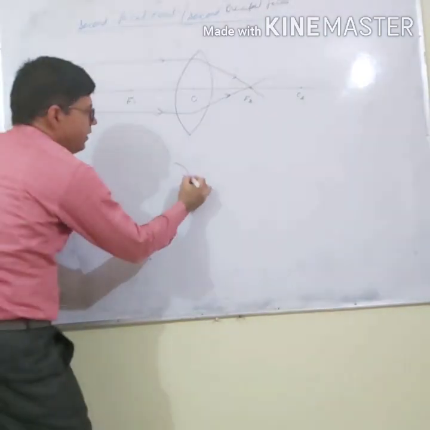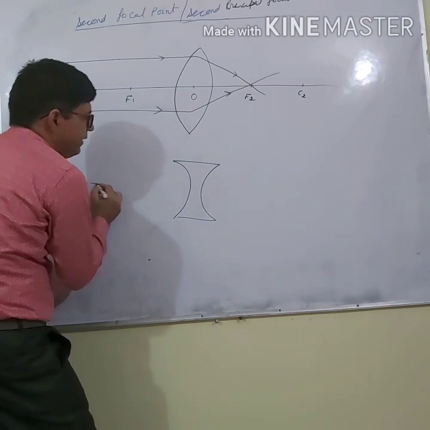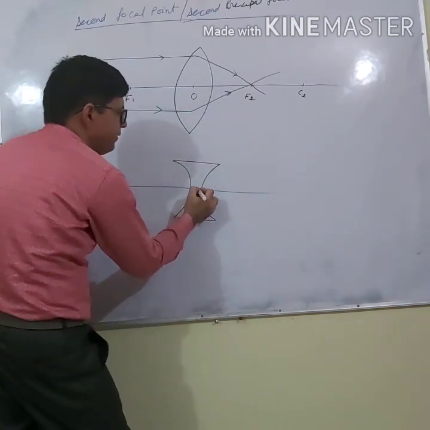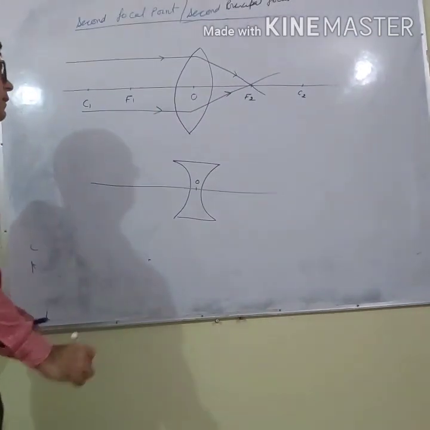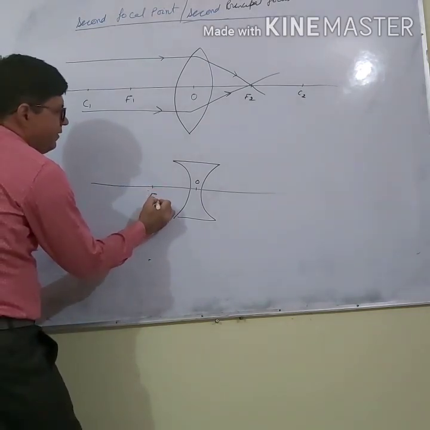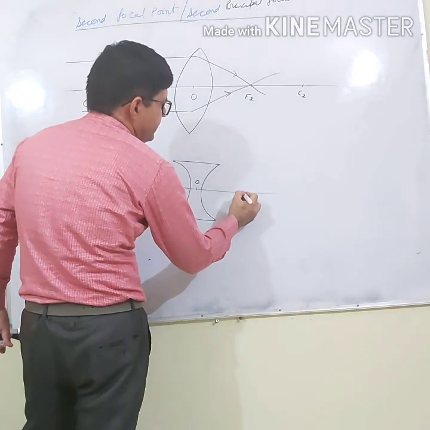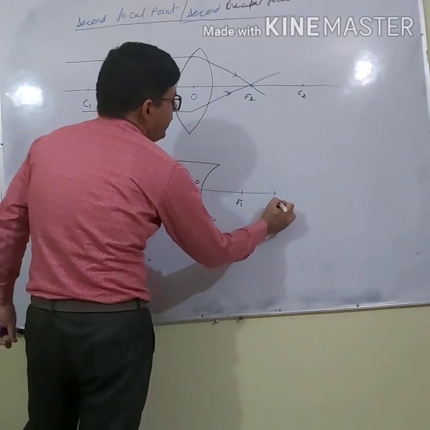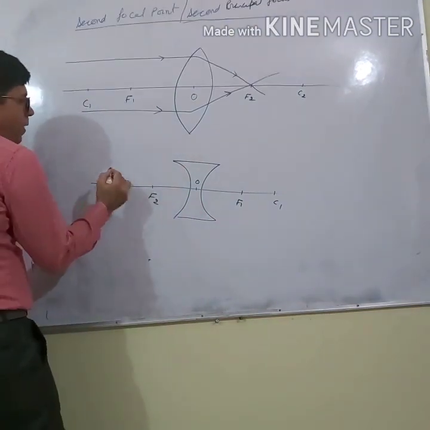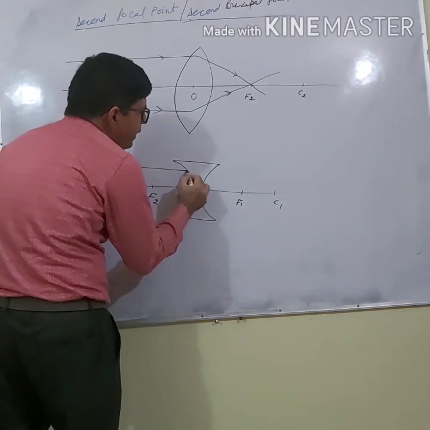right? So that point is called the second focal point. And in case of a concave lens, let us say this is the concave lens. This point is the optical center, and here this is f2. Now, if the object is at infinity, what does it mean?